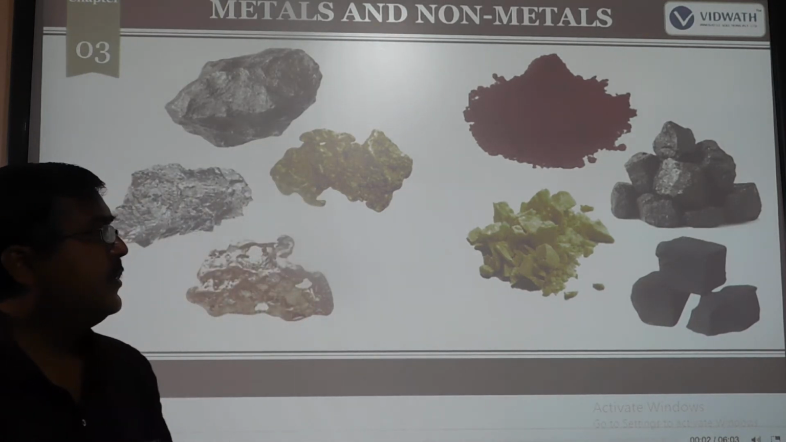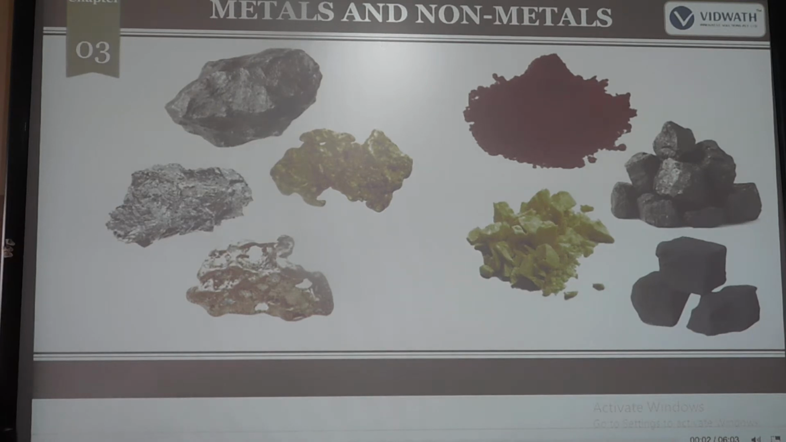First of all, look at this picture. Some elements you can see here. Some have a black coating, some are yellow, some are red. You can see different varieties of colors. So what is the meaning of metals and non-metals?